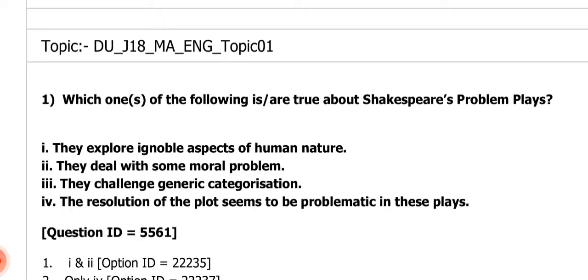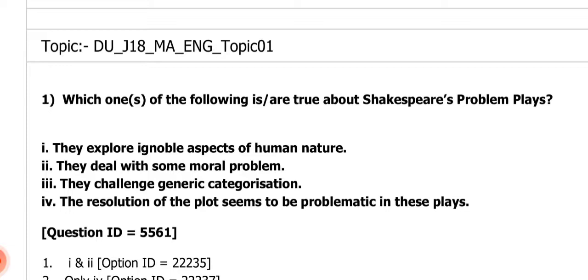And the first question is, which of the following are true about Shakespeare's problem plays? Number one is saying they explore ignoble aspects of human nature. Number two, they deal with some moral problem. Number three, they challenge generic categorization. Number four, the resolution of the plot seems to be problematic in these plays.